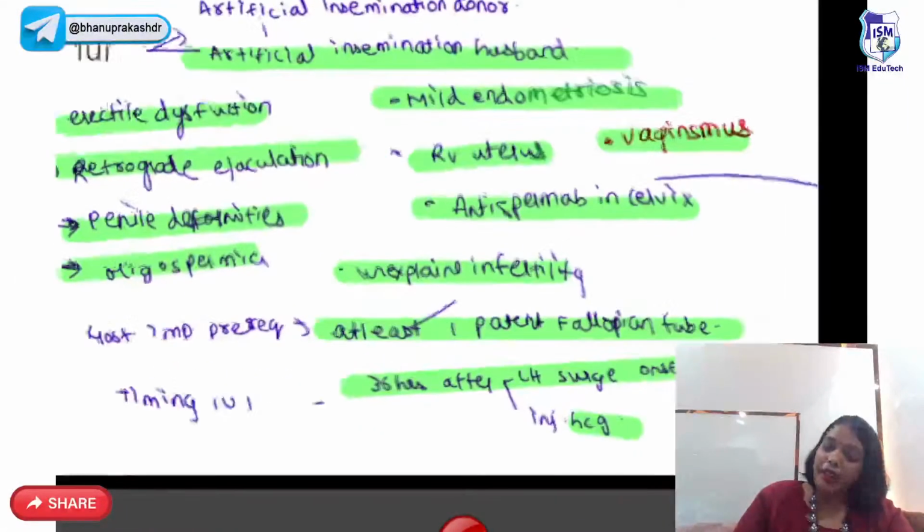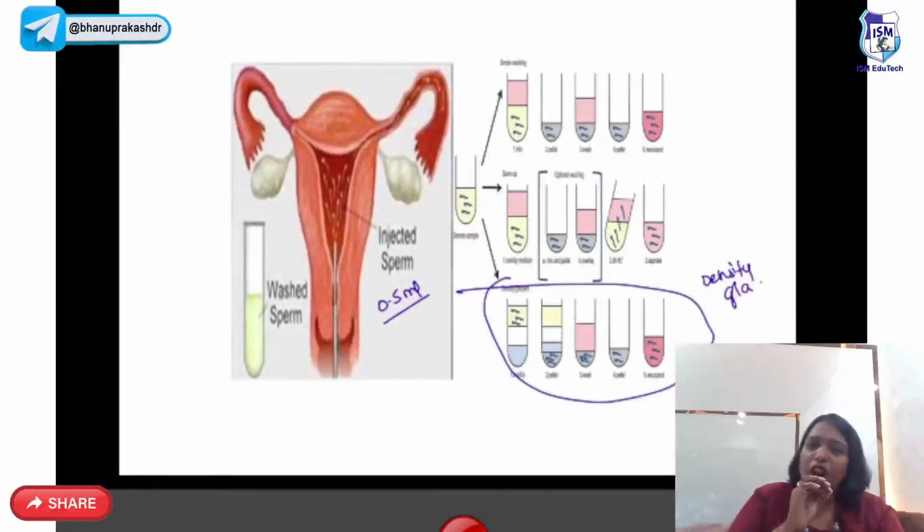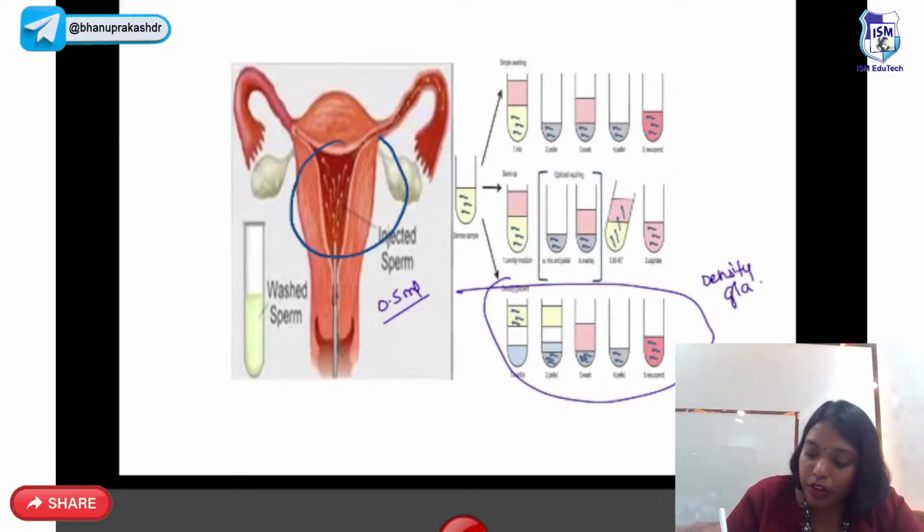Next comes the IUI. So IUI, you all saw with the wiki donor, it is the same. IUI can be of two types: artificial insemination husband, artificial insemination donor. So what is IUI? First you wash the semen by density gradient technique, and then you take 0.5 ml of highly motile sperms and inject this into the uterine cavity.